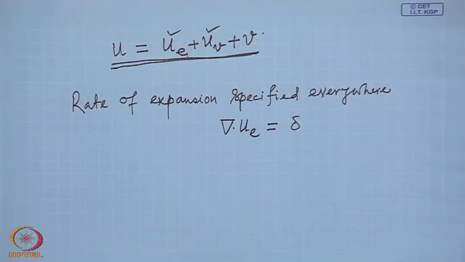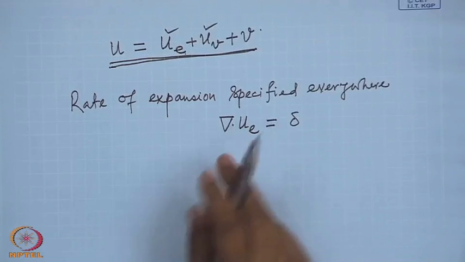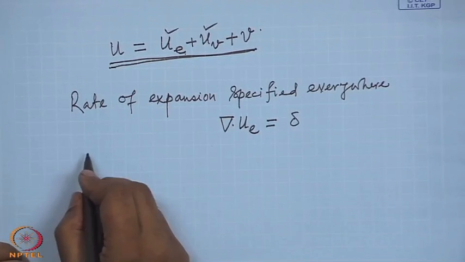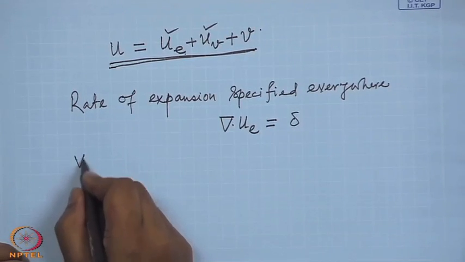At each and every point the rate of expansion is specified. Divergence of UE is the rate of expansion that we have seen, dilatation, or the vorticity is specified everywhere.